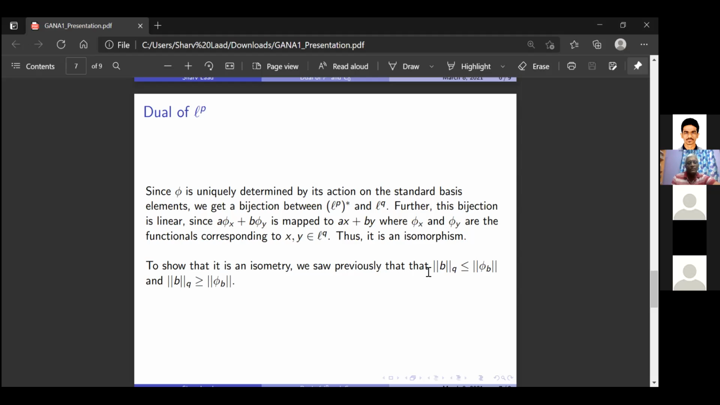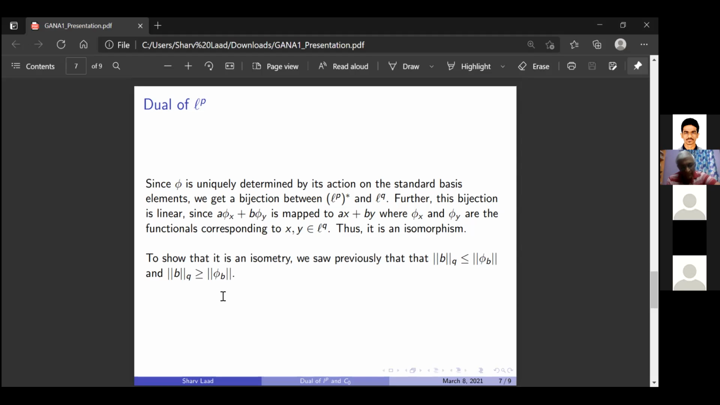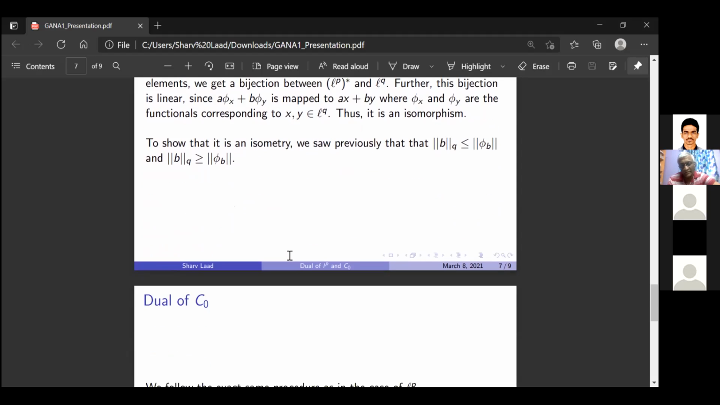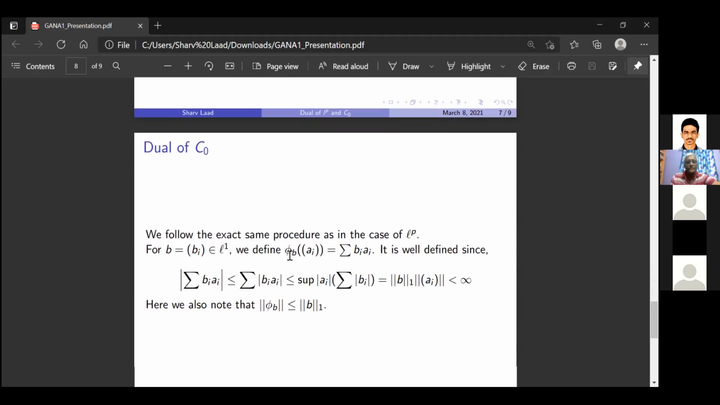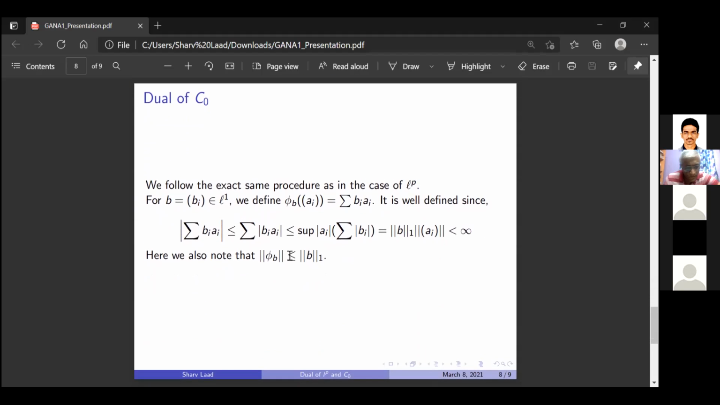Further, we had seen that the q norm of b was less than or equal to the norm of the corresponding functional phi_b, and the q norm of b was also greater than or equal to the norm of phi_b. So that gives us that the q norm of b is equal to the norm of phi_b. So this is also an isometry. So now we have got an isometric isomorphism between Lp star and Lq.